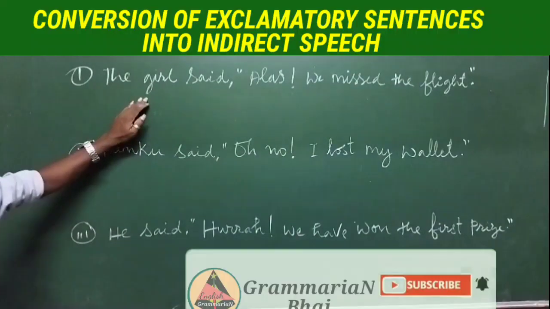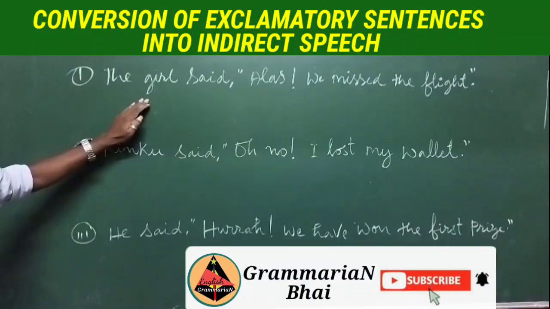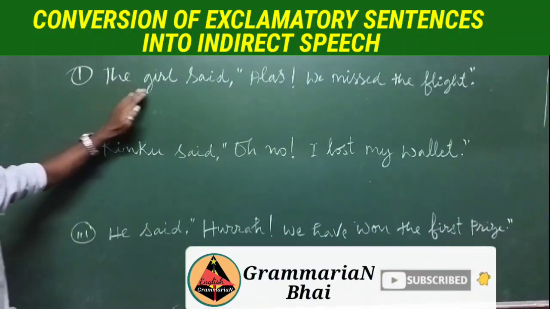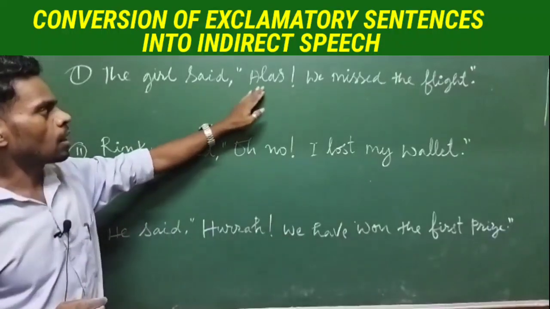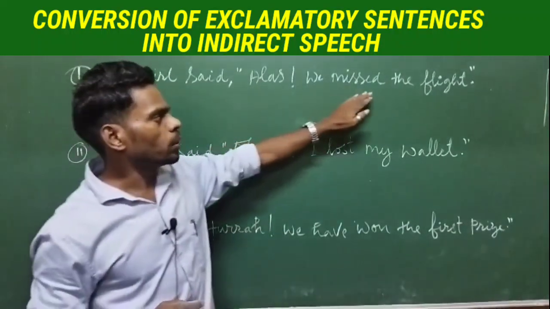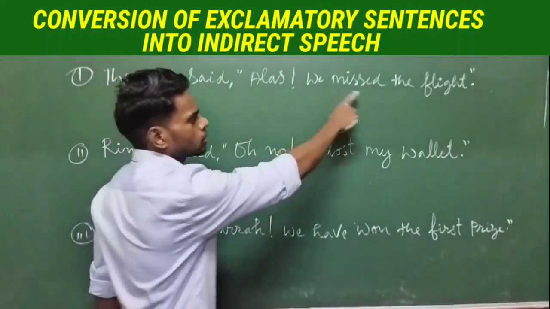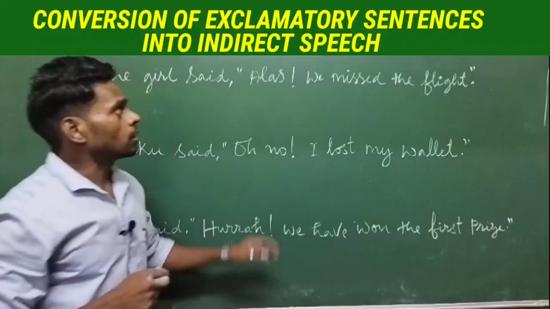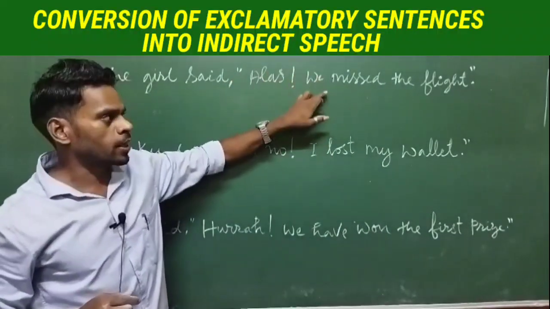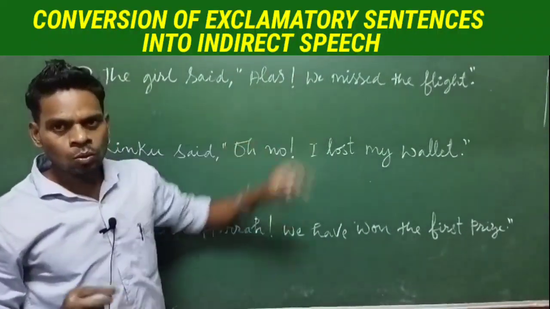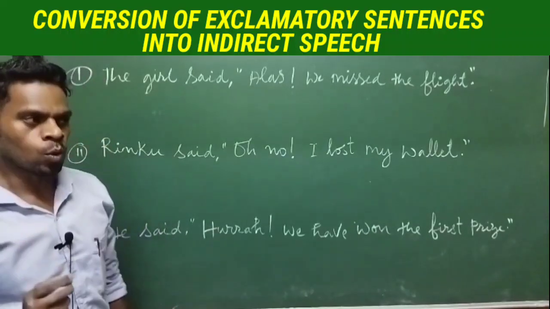Now let's see some examples. The first one: the girl said, "Alas, we missed the flight." So "Alas, we missed the flight" is the exclamatory sentence. Now let's apply all the rules.